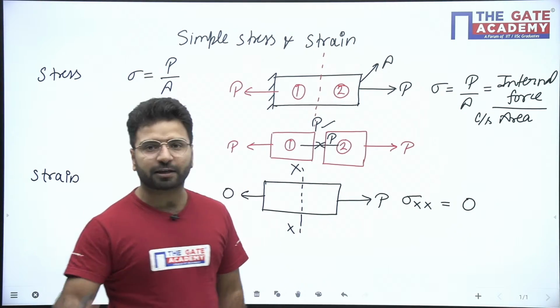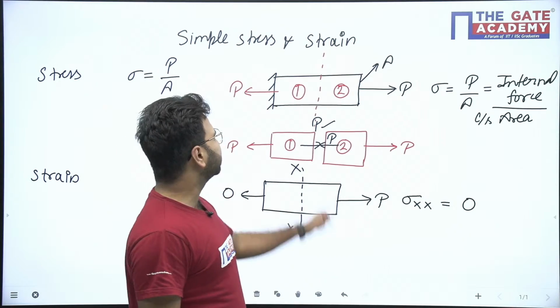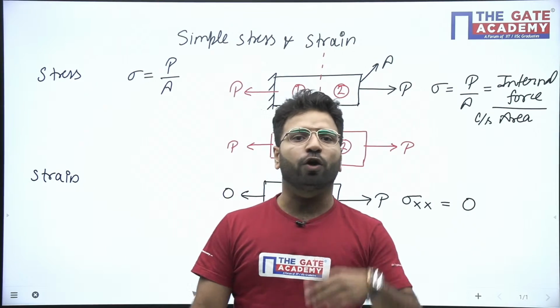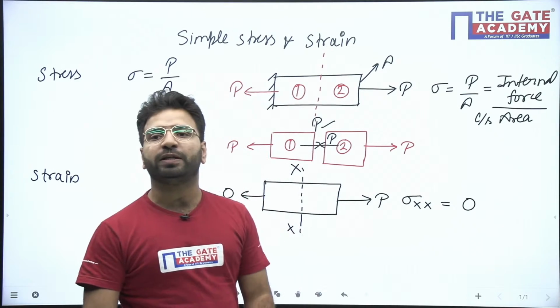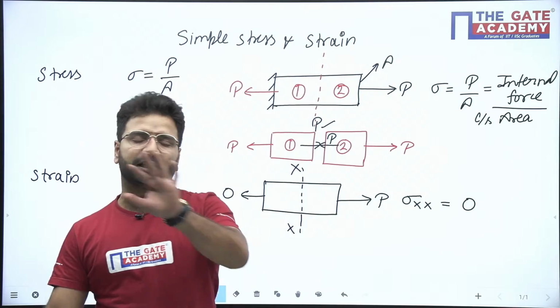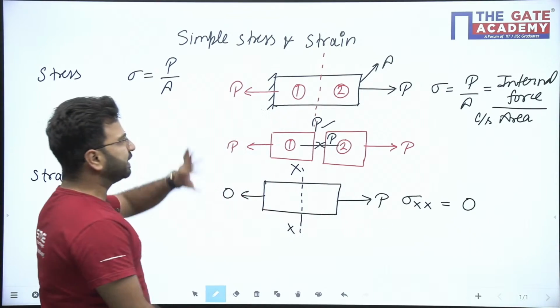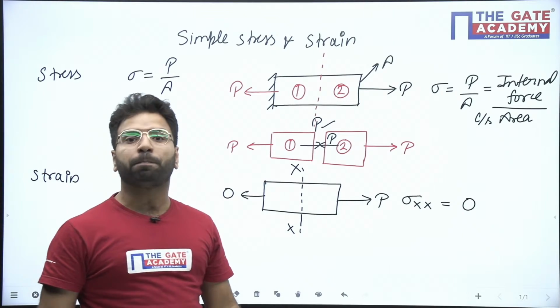Stress will only come when something is restraining the movement of the bar or the body, then only the stress will develop. Other than that, stress will not develop in the bar. So here it will be 0. So this is the basic definition of stress. Sigma is equal to P upon A.